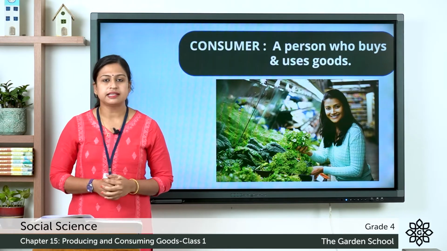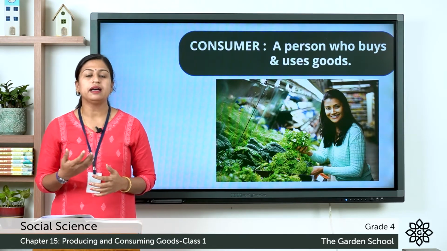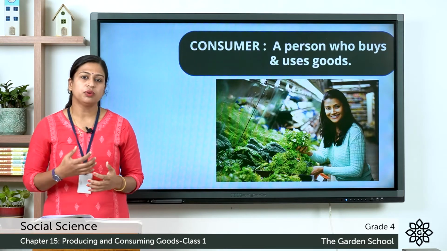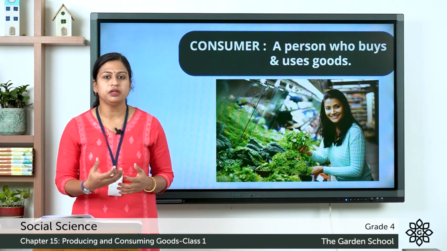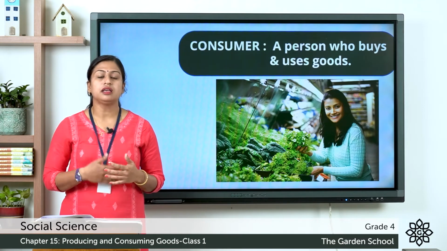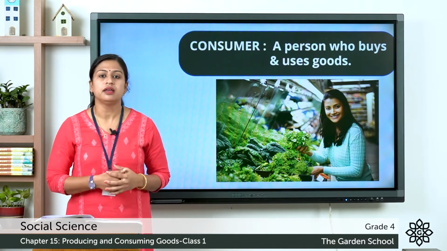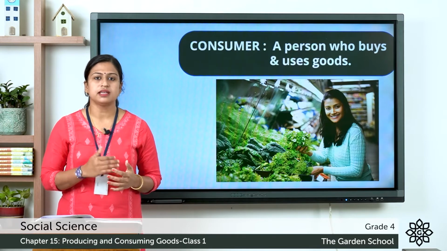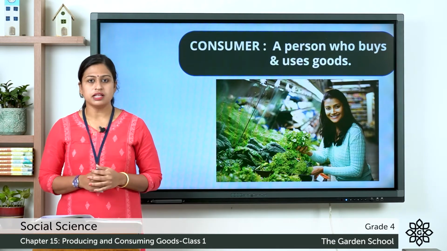Let's look at another example. When you go to buy a cake from a baker, here the baker is a producer because he made a cake, and we are the consumers who go and buy this cake. So this was about producer and consumer.